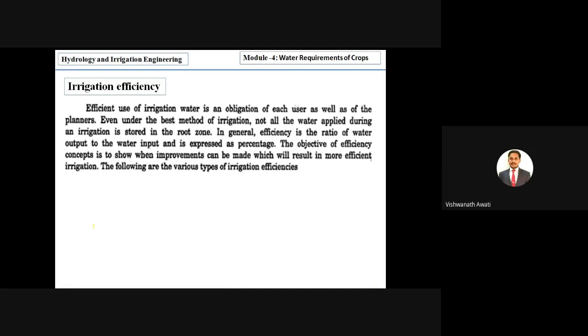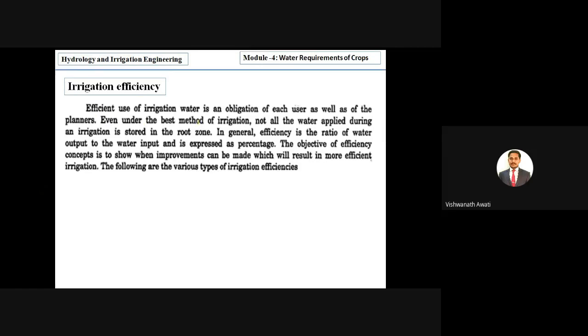We'll go to the next topic, irrigation efficiencies. We will see why irrigation efficiency is important and why we have to study it. Efficient use of irrigation water is an obligation of each user as well as a planner. So effective use of water is a main goal of a planner or user.